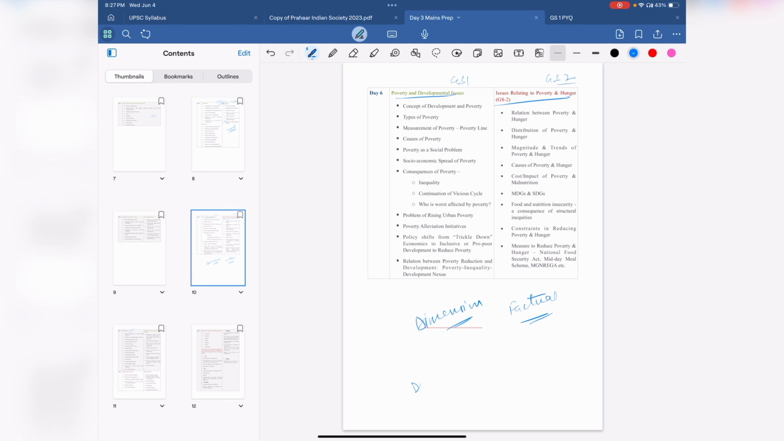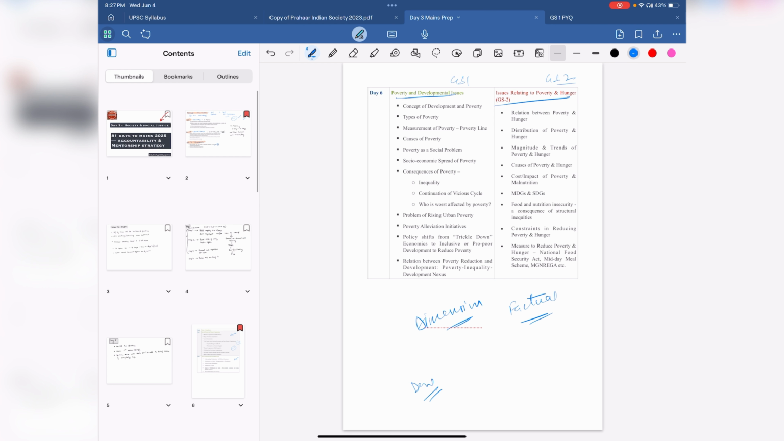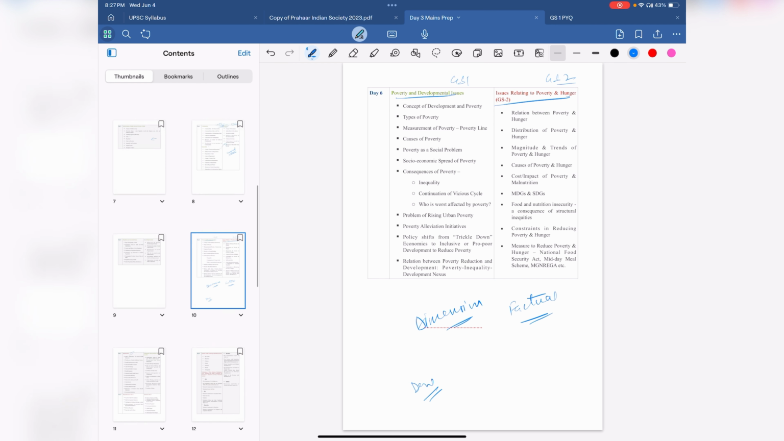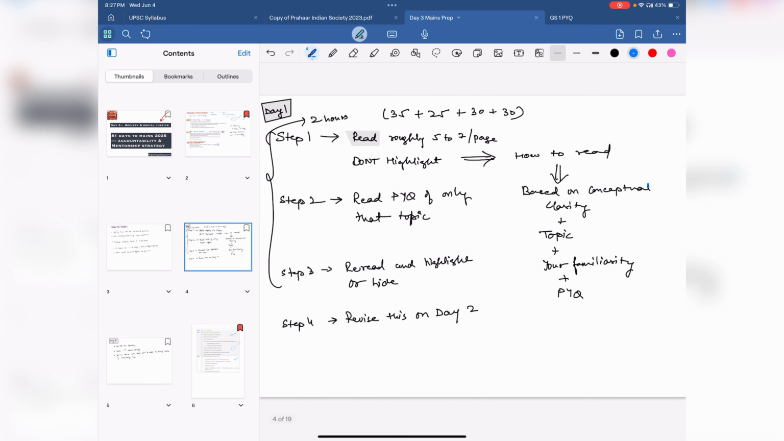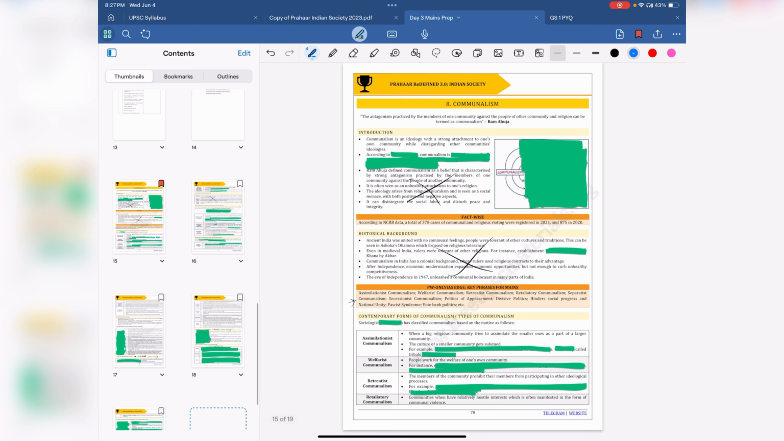Now what I'm going to do today is give you another demo on how to study. As I told you yesterday, don't make notes by revision. What you need to be able to do is make notes, revise more. This plan. So I'm going to show you again using communalism.